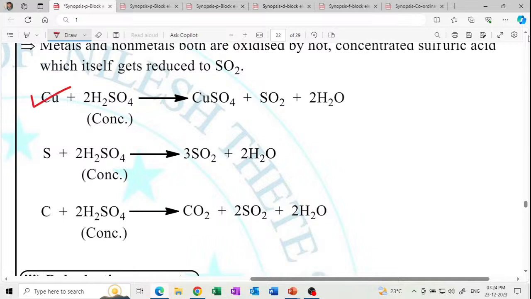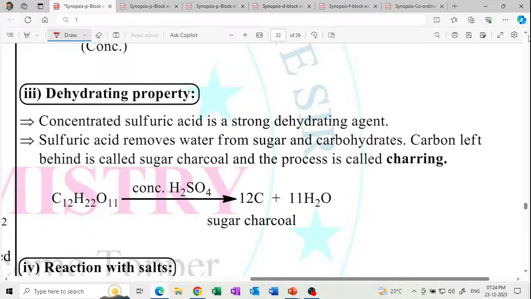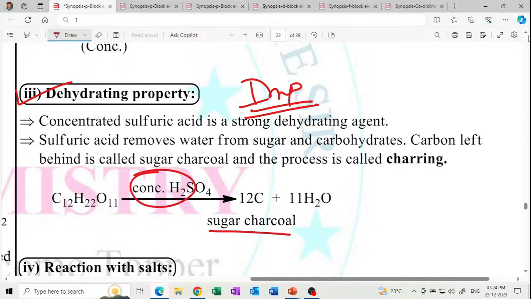Oxidizing property: copper to copper sulfate, sulfur to sulfur dioxide, carbon to CO2. So this oxidizes carbon, sulfur and copper to their oxides. Dehydrating property, this is very important. Mark this IMP, very important. Concentrated sulfuric acid with sugar gives charcoal, and this is the sugar.